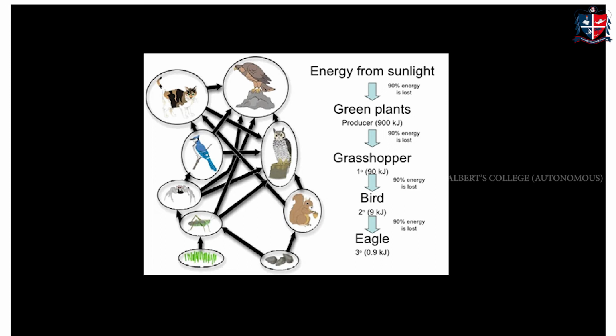And the grasshoppers are eaten by birds. There also 90% of energy is lost and 10% of energy is utilized by the birds. And the last stage is the higher carnivores. Higher carnivores such as eagles eat these birds. And the eagle gets only 10% of energy and 90% of energy is lost. So in this picture we can understand that the higher carnivores or higher group of animals only get the least amount of energy.